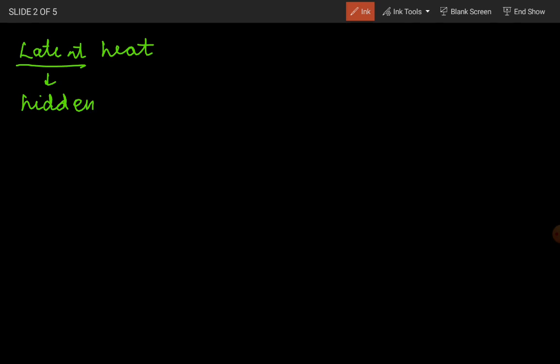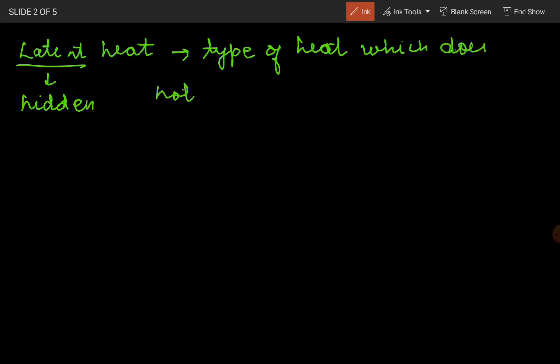It is a type of heat which does not increase the temperature. Means even if you are providing this heat, the temperature will not be increased, only the state will change.